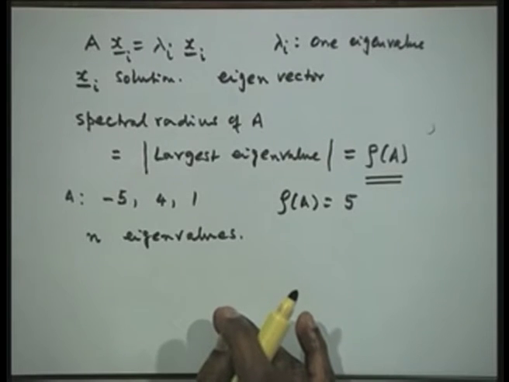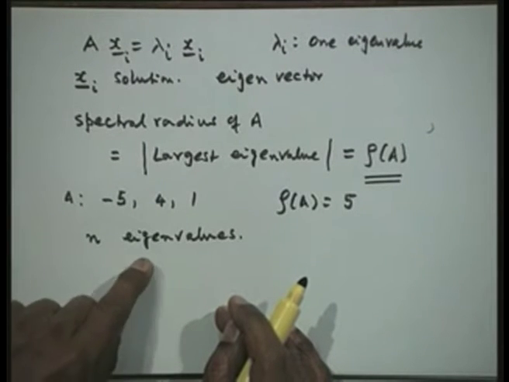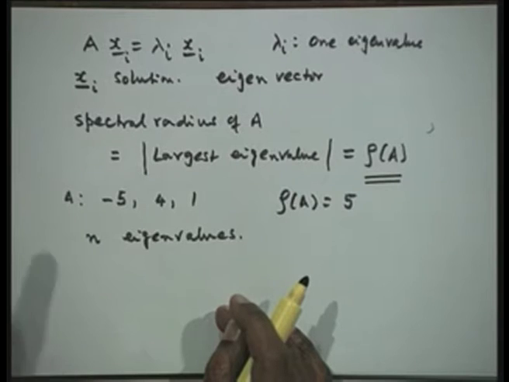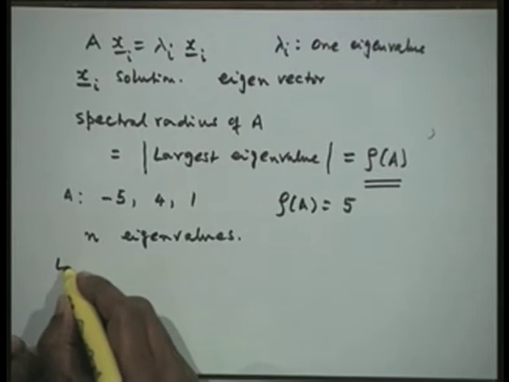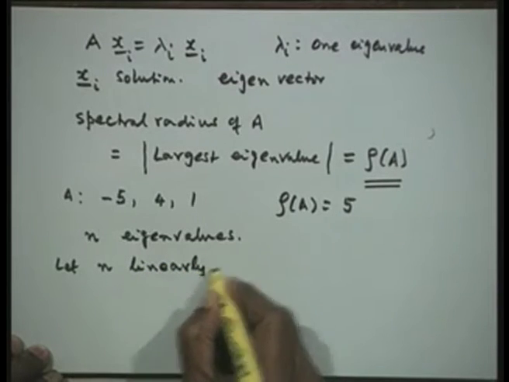It is possible that the system that is given to us may have n independent eigenvectors, that means for each eigenvalue one eigenvector, or we may be short also. That means if we have a repeated eigenvalue, say the eigenvalue is 1, 1, 1, it is possible that the system does not have 3 linearly independent eigenvectors when it has got a repeated eigenvalue. So, let us assume that it has got n linearly independent eigenvectors. So, let n linearly independent eigenvectors exist.